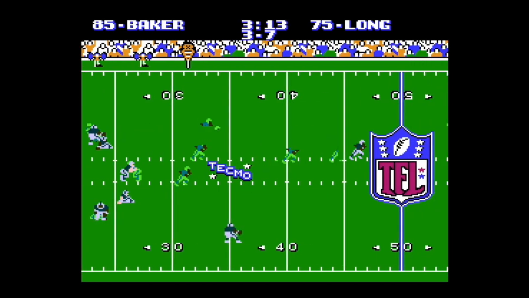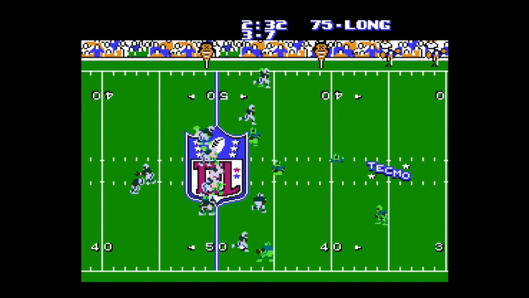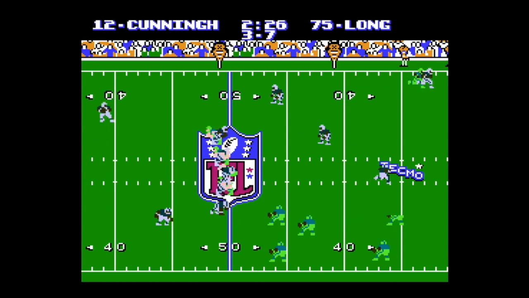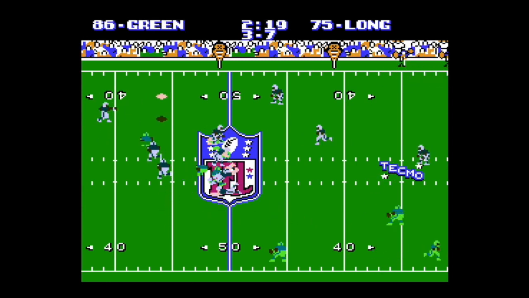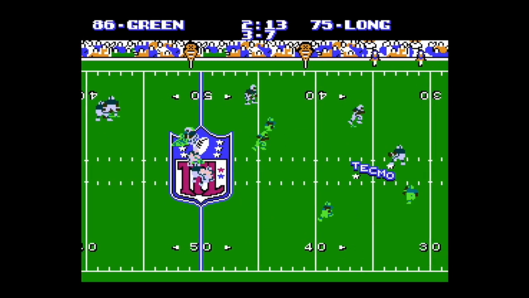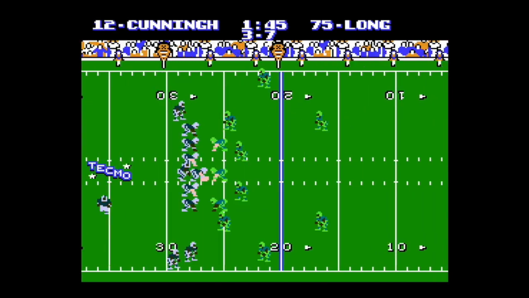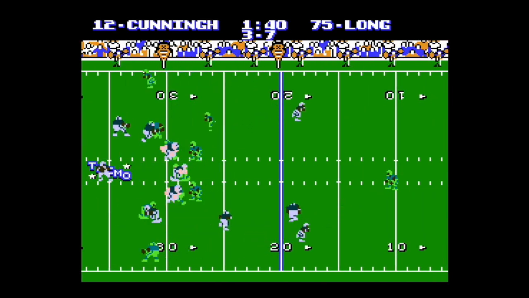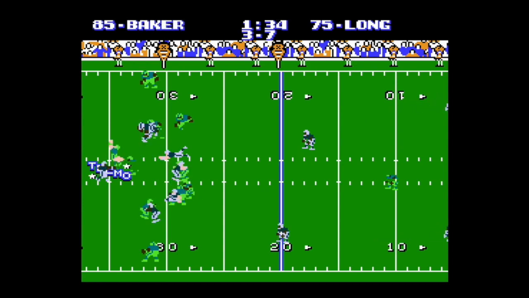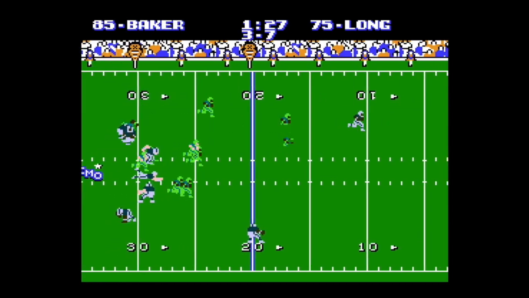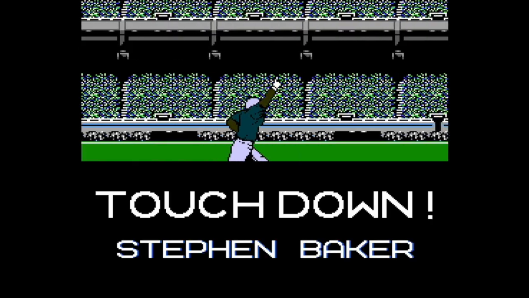While he did struggle on the season throwing the ball, he made up for those struggles on this brilliant touchdown drive. After the completion, he finds Eric Green, his tight end, and then just a few plays later, still in the first quarter of a 4-point game, Cunningham dials it up and finds Baker, who zips his way for the